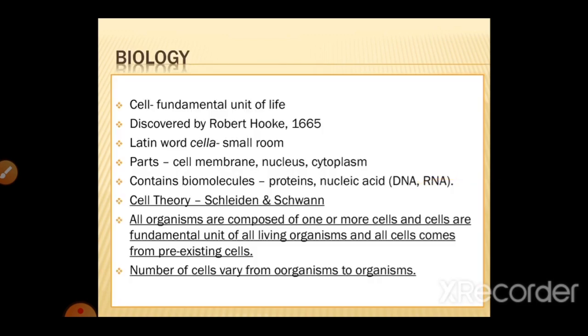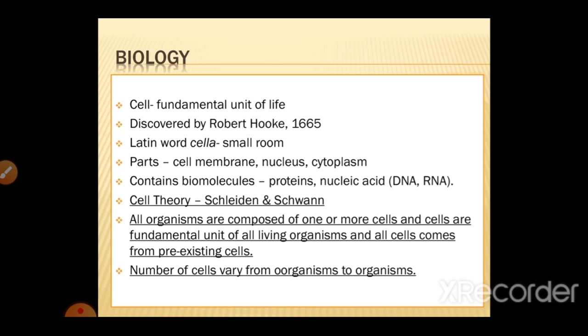So we are starting with the biology portion first, and in it we are first studying the cell types and cell organelles. So first about the cell. It was first discovered by Robert Hooke in 1665, and the word cell is derived from a Latin word cella, which means a small room. So cell is the basic fundamental unit of life. It is the smallest unit, and the number of cells varies from individual to individual. An individual or organism may be unicellular or multicellular. Unicellular like bacteria, multicellular like we human beings.